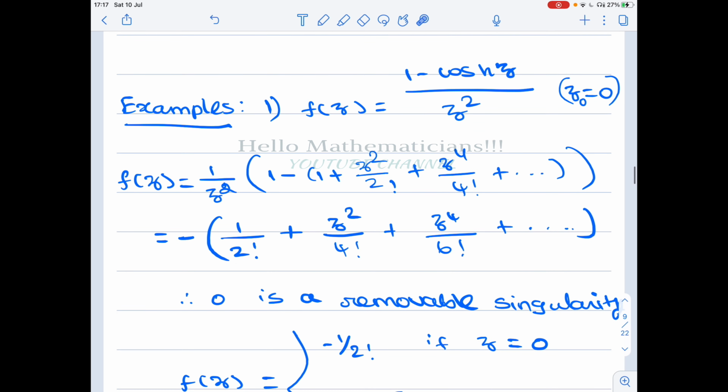Now we will see many examples of functions, for how to calculate whether it is a removable singularity, a pole, or an isolated singularity.